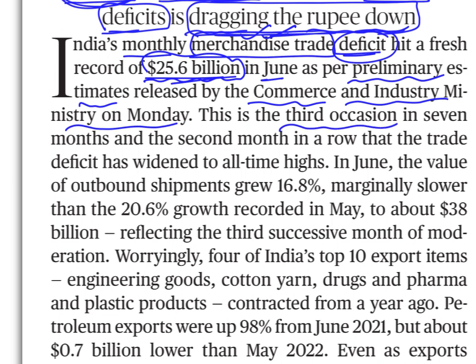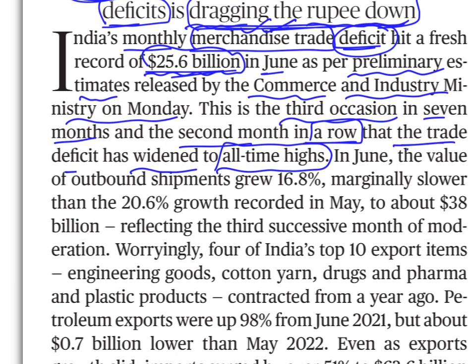This is the third occasion in 7 months. It happened thrice in the last 7 months and second month in a row, which means it happened in May as well and it happened in June as well, in a row. The trade deficit has widened to all-time highs. In May also we hit all-time high, even in June we hit record high.